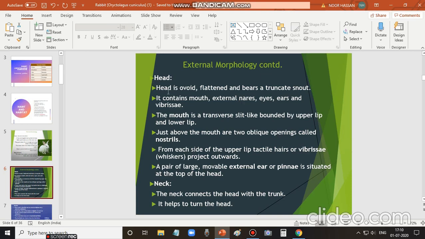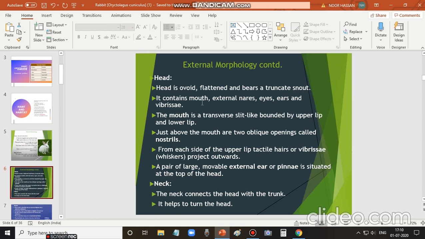About the head, it is ovoid, almost oval in shape, and flattened, and bears a truncate snout. Truncate snout refers to the front part of the mouth. It is a little elongated, not so much like animals such as the horse. Truncate means a little short. A short snout is called a truncate snout.